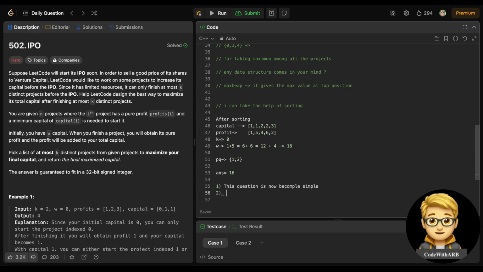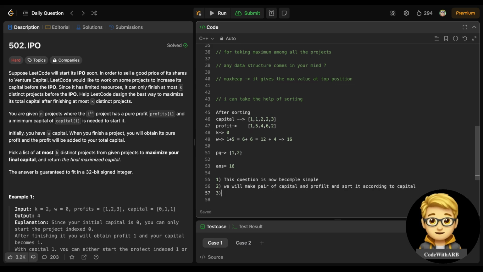The first thing we will do is make pairs of capital and profit and sort them according to capital. Then we will choose the projects whose capital is less than or equal to the current wealth, right?